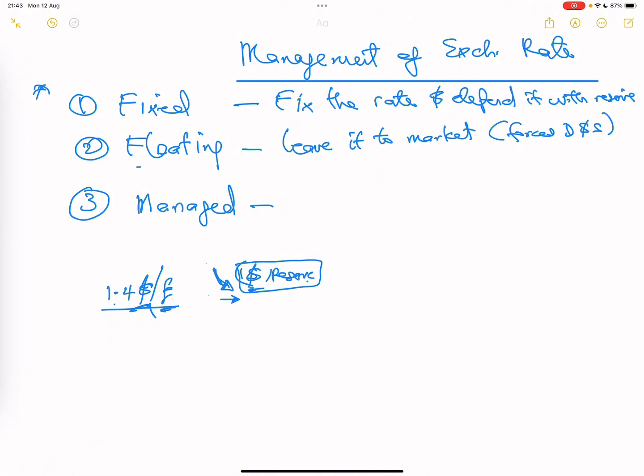Right. So the best approach you will see is the managed approach, and that is a combination of fixed and floating. Some people call it managed floating or managed method. What this means is that every country tries to fix, and sometimes they allow it to float. If it's getting too bad or out of hand, in the hands of forces of demand and supply, then they fix again. They try to defend with reserve again. So that is how any country manages its FX rate.